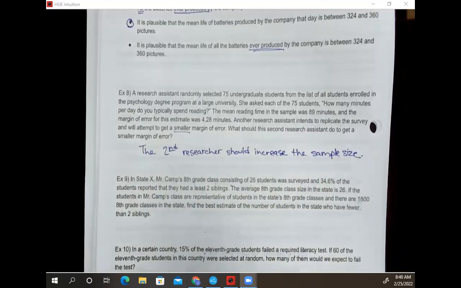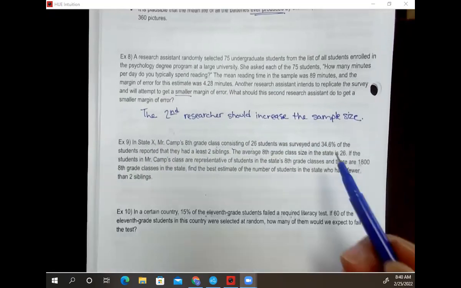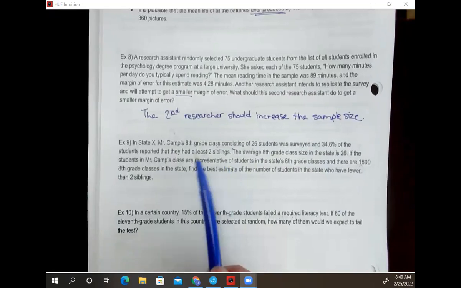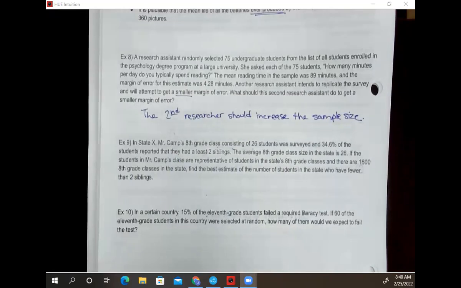Example 9, in state X, Mr. Camp's 8th grade class consisting of 26 students was surveyed, and 34.6% of the students reported that they had at least 2 siblings. So I did some sort of survey here on just this one 8th grade class, and here's what I found. 34.6% of the students reported they had at least 2 siblings. Now, what we're going to do in our last couple of examples is use our collected information, this sort of compiled data that I have, and be able to extrapolate to different populations.